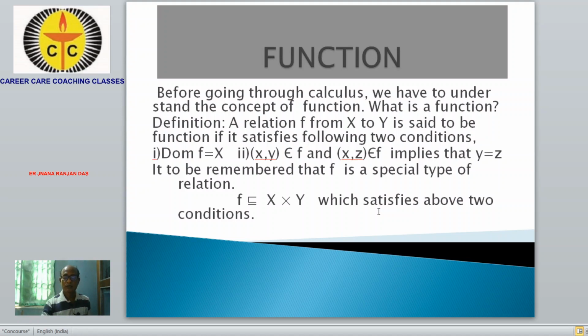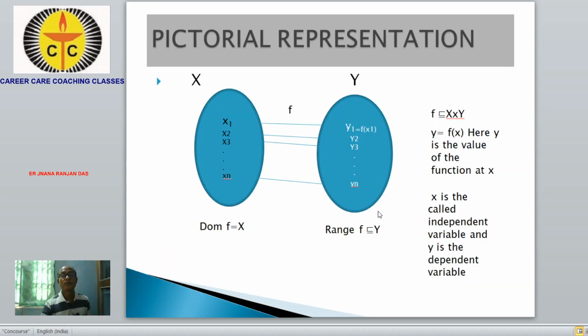Next we'll go through how you can pictorially represent the function. Your function is pictorially represented like this. We have taken the two sets x and y.